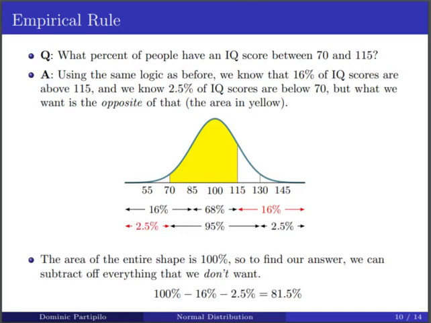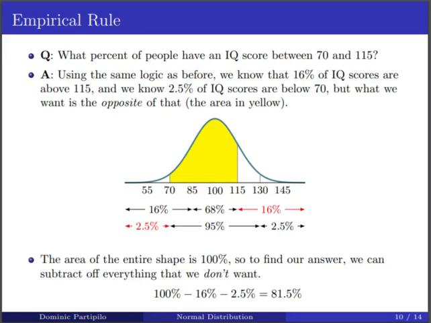And what that does for us is it says, well, now we know 16% is above this interval, and we know that 2.5% is below this interval, and we know that the entire thing is 100%. So all we could do is take that 100% that represents this whole thing and subtract off the intervals that we don't want, and what we'll be left with is the interval that we do want.